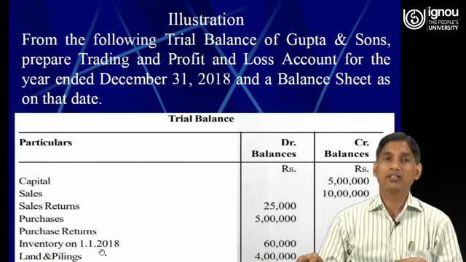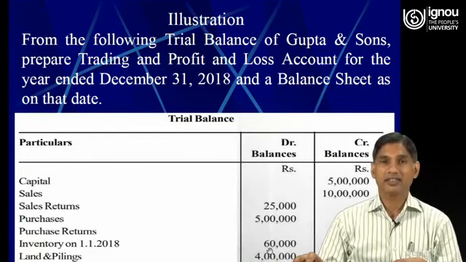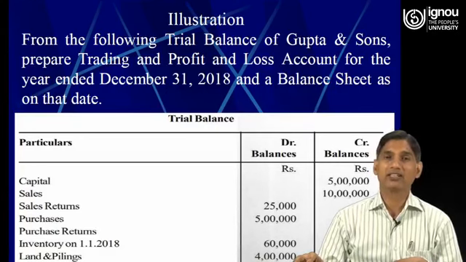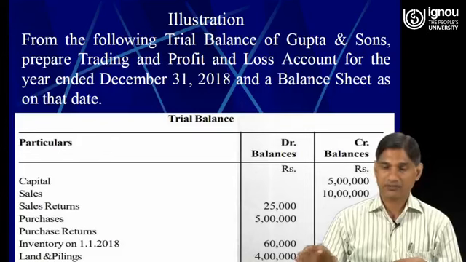Then the opening stock, an asset, debit balance 60,000. Land and building, it is 4 lakh. Then plant and machinery rupees 2.5 lakh, that is 2 lakh 50,000.